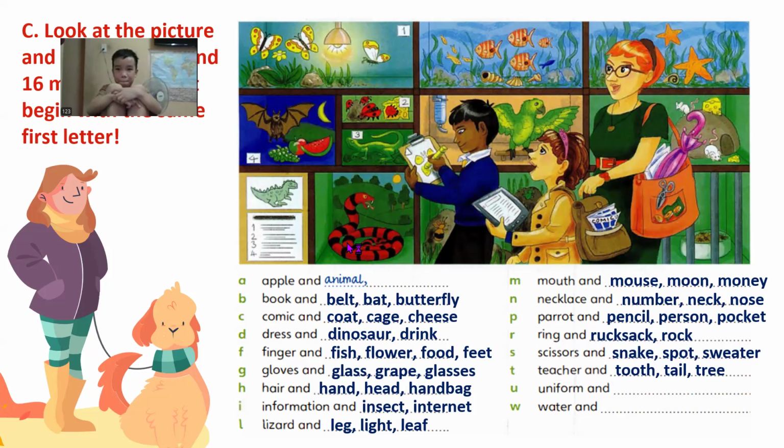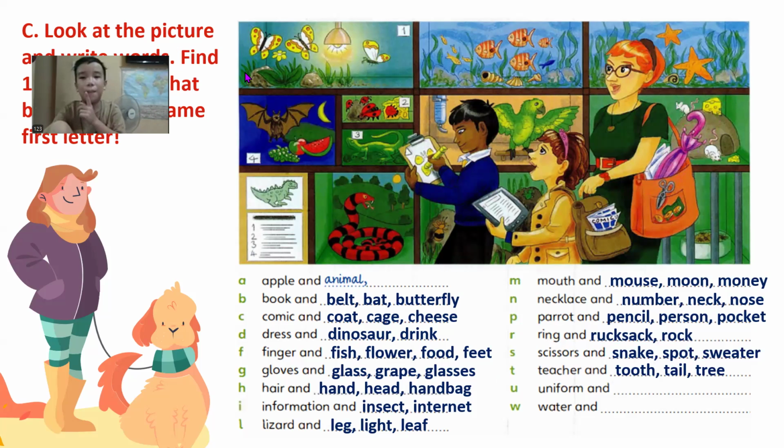Umbrella and underground. Apple. What's that? Apple. Unique. Cloud. Let's see. Okay, just the two, uniform and umbrella.